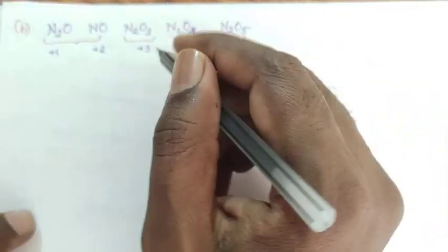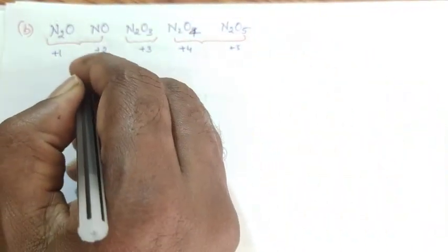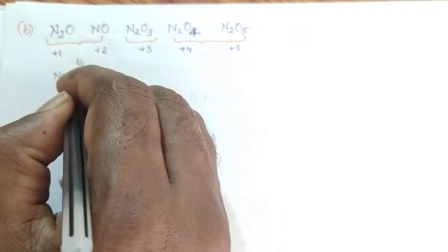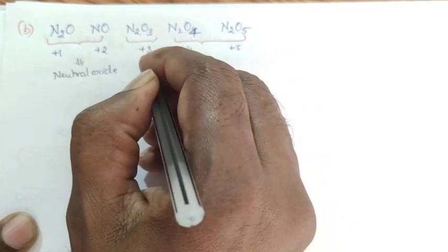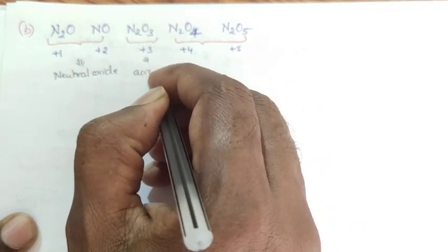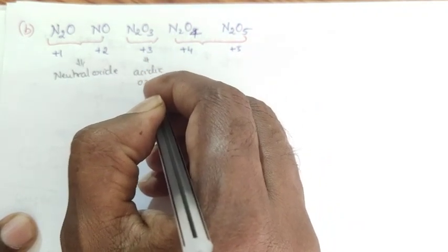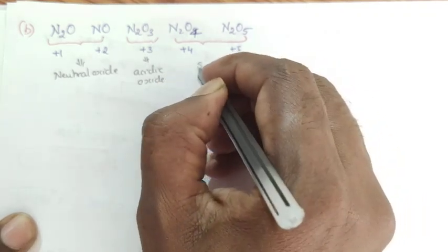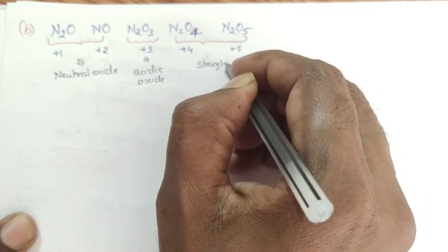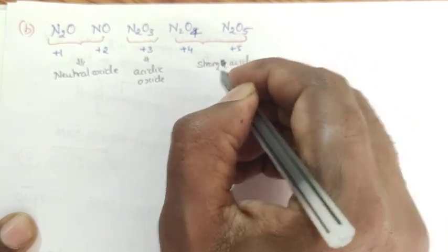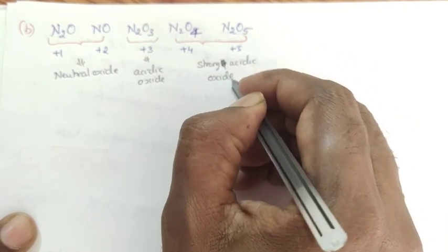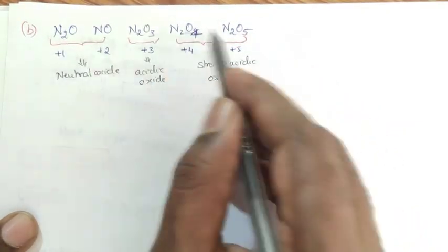Oxides of nitrogen with +1 and +2 oxidation states are neutral oxides. +3 is an acidic oxide, just an acidic oxide. +4 and +5 are strong acidic oxides. Means with increase in oxidation number, the acidic character also increases.